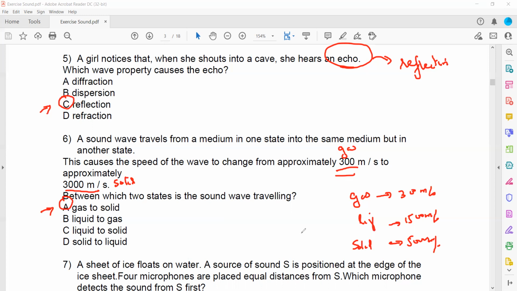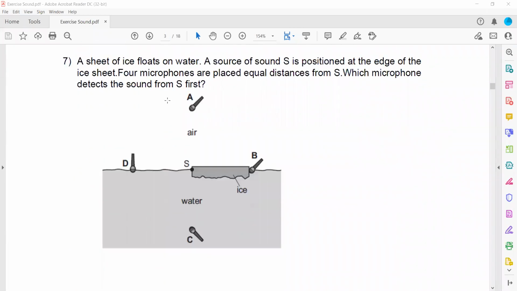Any doubt till this point? In question 7, a sheet of ice floats on the water. A source of sound is positioned at the edge. So this is the source of the sound. In the question, which microphone detects the sound first? Like, which will take the shortest time?